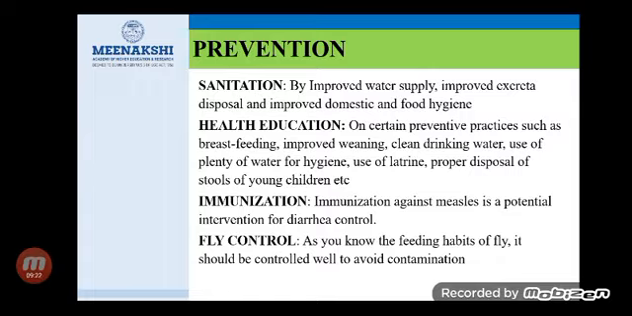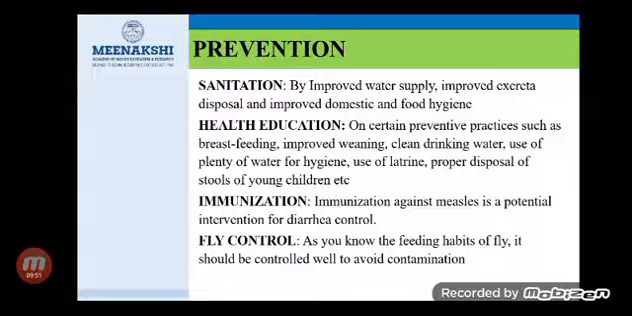Next one is the prevention and control measures of diarrhea. In order to prevent and control diarrhea, we have to maintain certain sanitary measures as well as improve our hygienic practices in order to overcome diarrheal diseases. First one is sanitation. We should have safe drinking water supply and the excreta should be disposed of properly, and then we have to improve our domestic hygiene as well as food hygiene and personal hygiene.